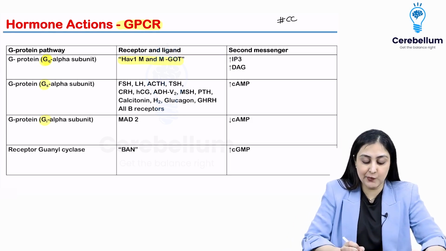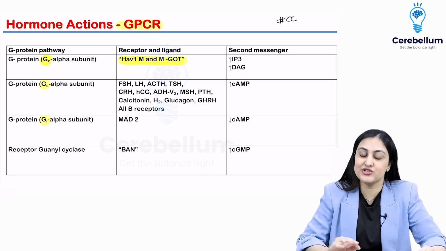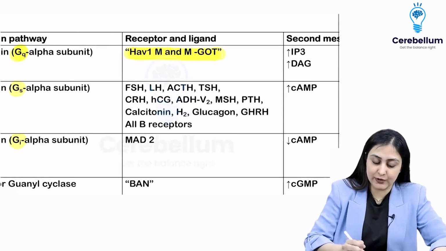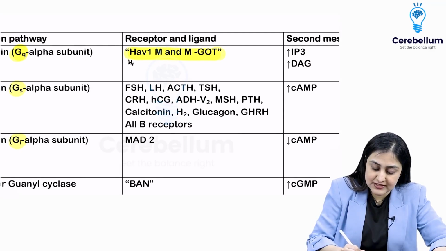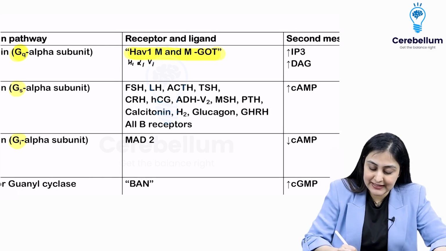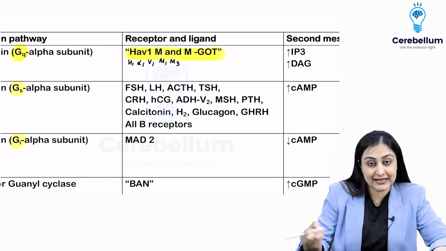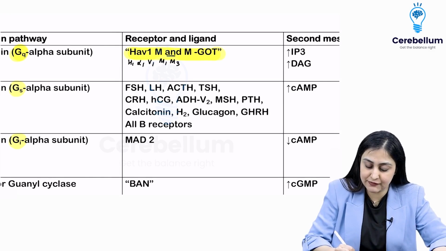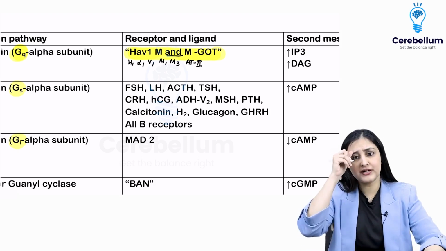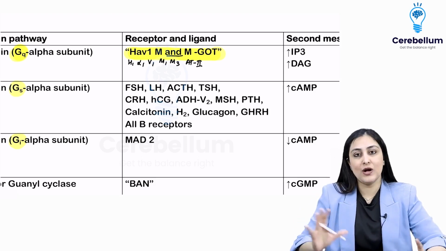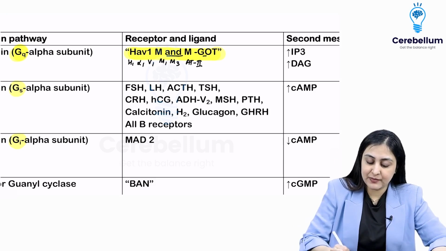So that is our mnemonic: have one M&M and GOT. From have one M&M, what you remember is H1, which is histamine 1, alpha 1 receptor, V1 receptor of ADH, M&M meaning M1 and M3 muscarinic receptors, and from AND you remember angiotensin 2. Okay, so this is sorted. I'm sure you will remember this: have one M&M.